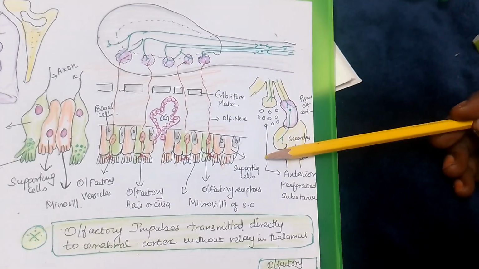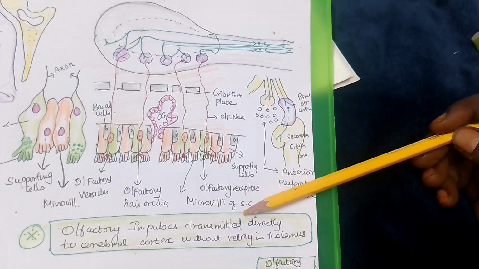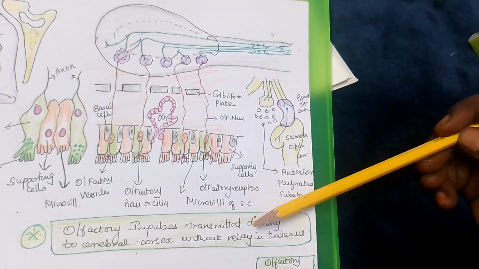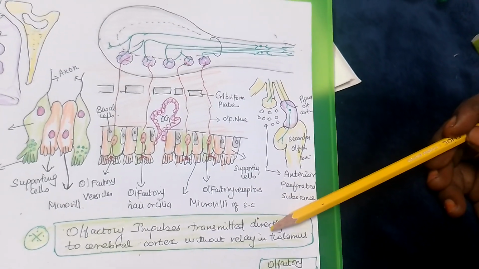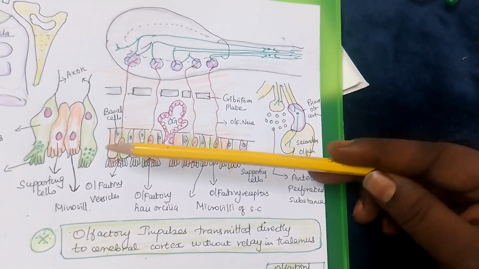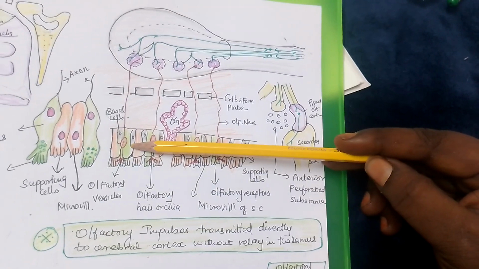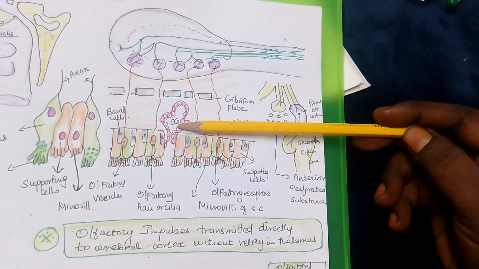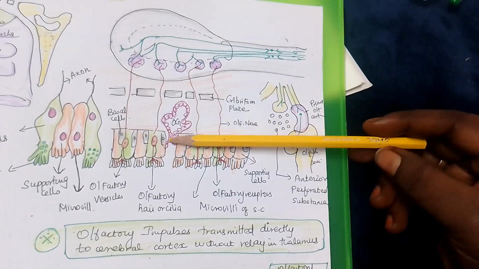You have to remember that olfactory impulses are transmitted directly to the cerebral cortex without relay of the thalamus. Okay, so this is about the olfactory epithelium. This is a hair-like cell. Supporting cells are there. Two cells are present in the olfactory epithelium. Bowman gland, or the olfactory gland, is also present.